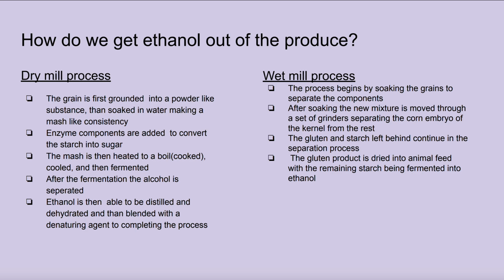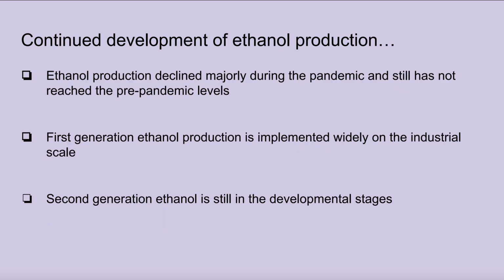The second process is called the wet mill process. The process begins by soaking the grains in separate components. After soaking, the new mixture is moved through a set of grinders, separating the corn embryo of the kernel from the rest. The gluten and starch left behind continue in the separation process, where the gluten product is then dried into animal feed, with the remaining starch being fermented into ethanol.